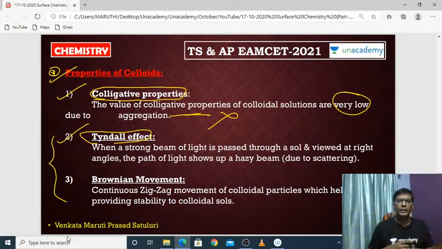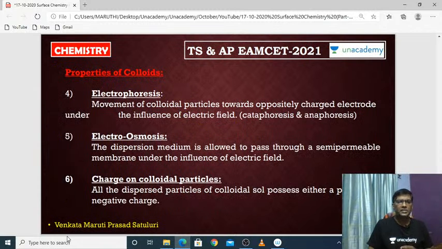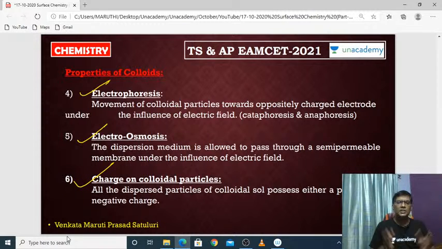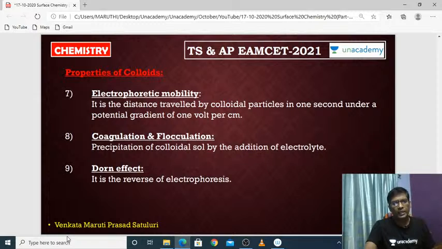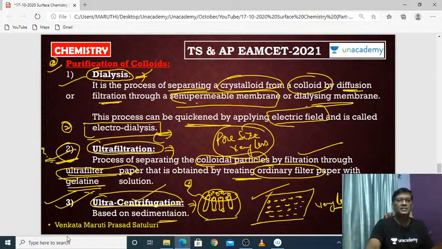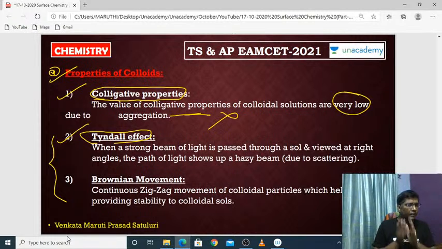Of course, Brownian movement is also a property based on which we can find out whether it is a colloid or not. And based on electroosmosis, based on charge on colloidal particles, based on electrophoretic mobility, coagulation and flocculation, and based on Donnan effect, we can easily find out whether the solution is a colloidal solution or not.